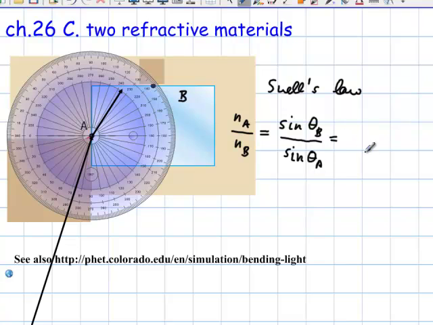And that then comes out with a ratio with no units.